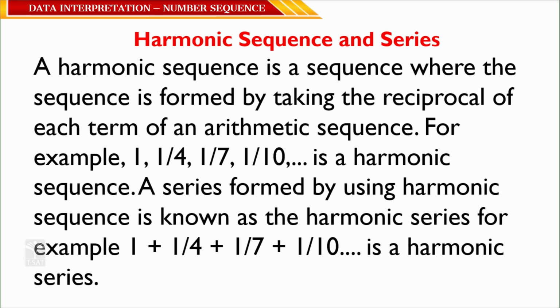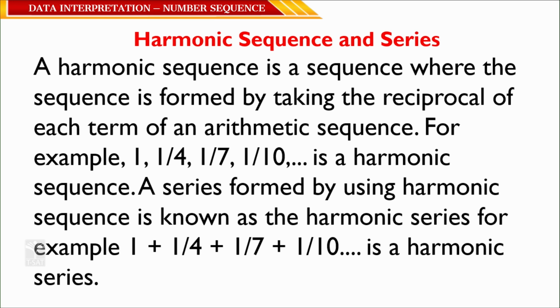A harmonic sequence is a sequence formed by taking the reciprocal of each term of an arithmetic sequence. For example, 1, 1/4, 1/7, 1/10 is a harmonic sequence. Let me give you clear information.